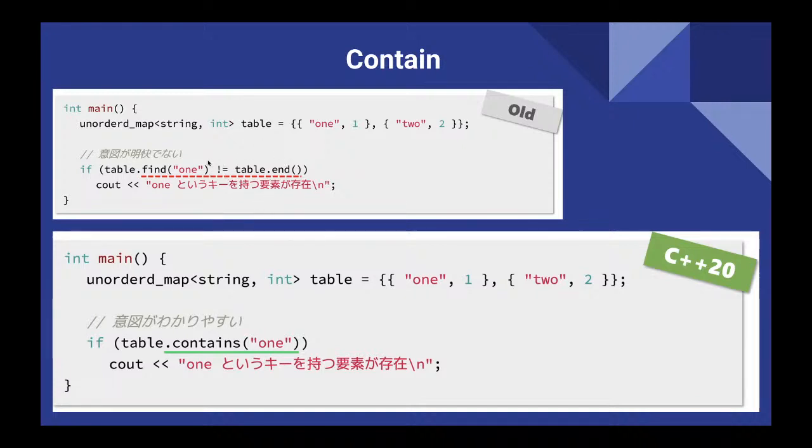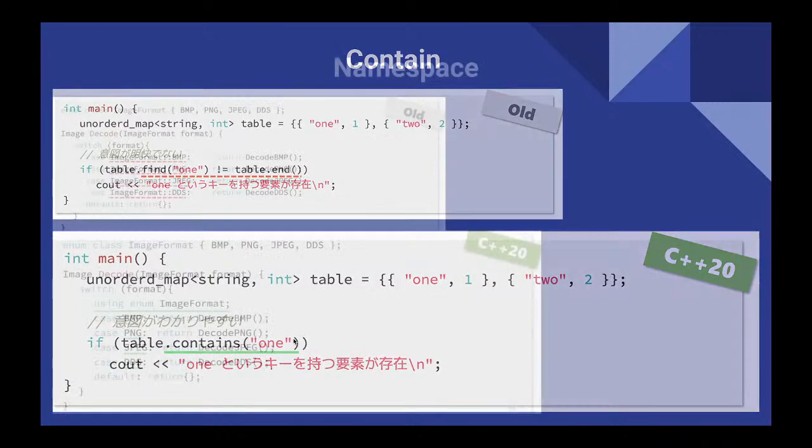If we are familiar with C++, then we are used to seeing these things. But since they added a new function called table.contains, it's almost the same as Java. Once we find it, it will give us a boolean true.